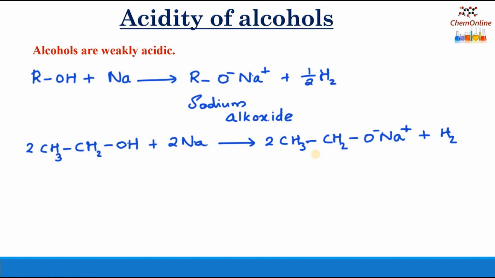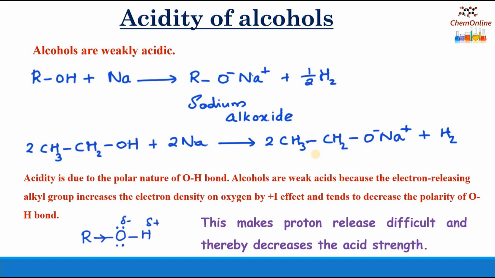Now, why do alcohols show acidic nature? It is due to the polar nature of the OH bond. You know that oxygen is electronegative and hydrogen is slightly electropositive. So the OH bond becomes polar. But alcohols are very weak acids because attached to the oxygen is an alkyl group, which is an electron releasing group.